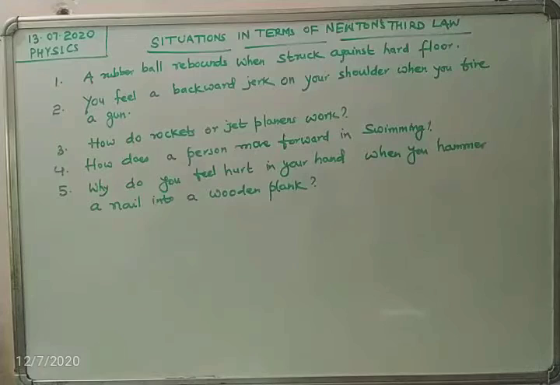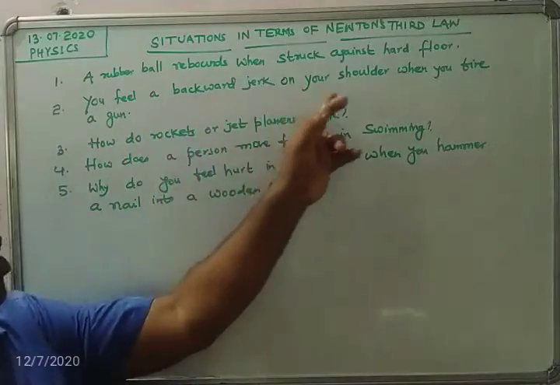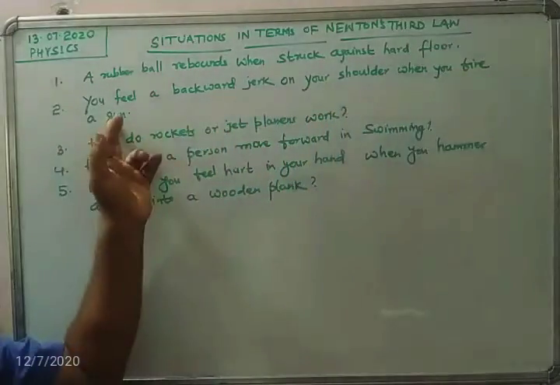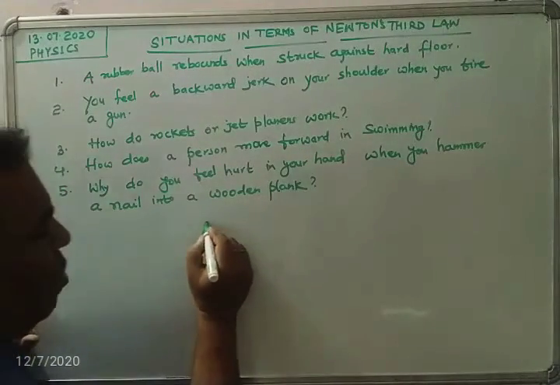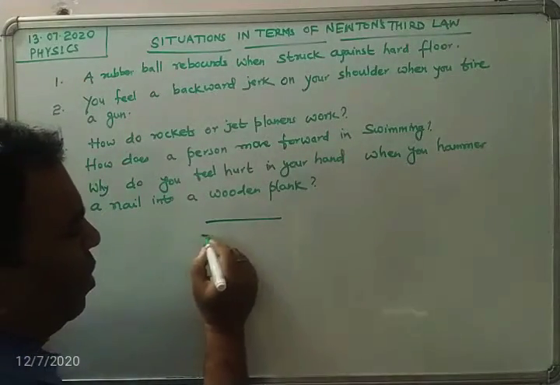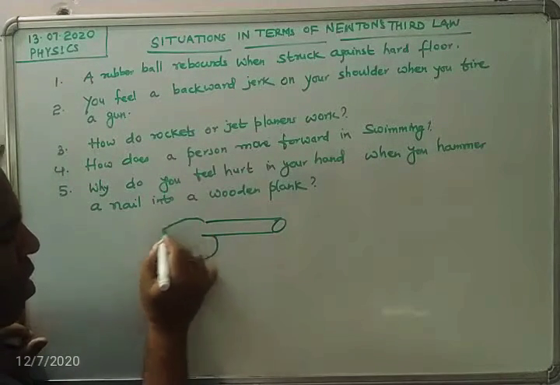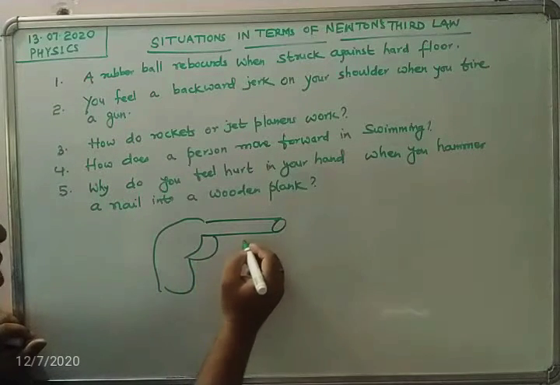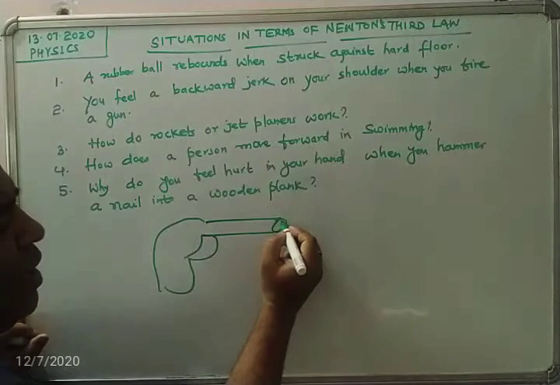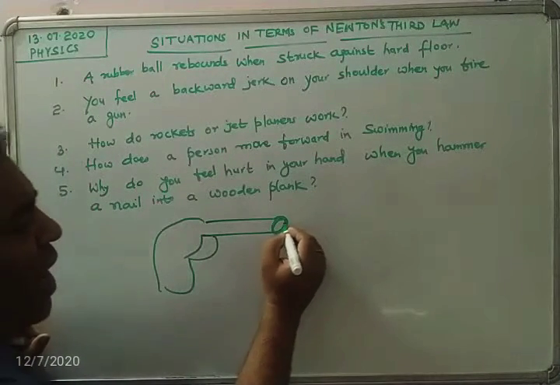Now, question number 2. You feel a backward jerk on your shoulder when you fire a gun. Yes, it happens. Suppose this is a gun, and there is a bullet.